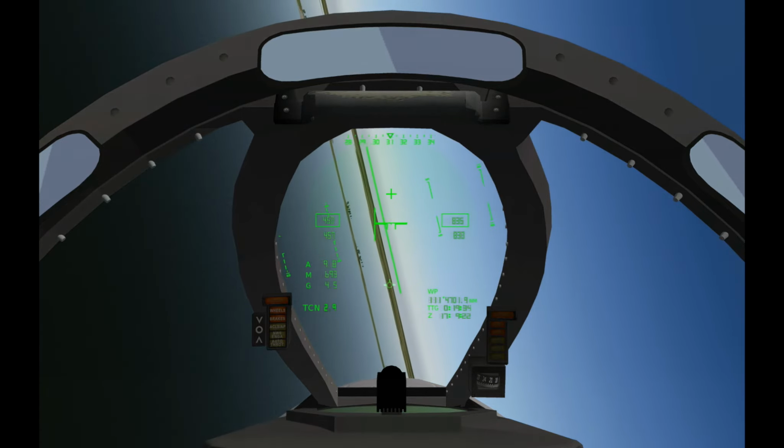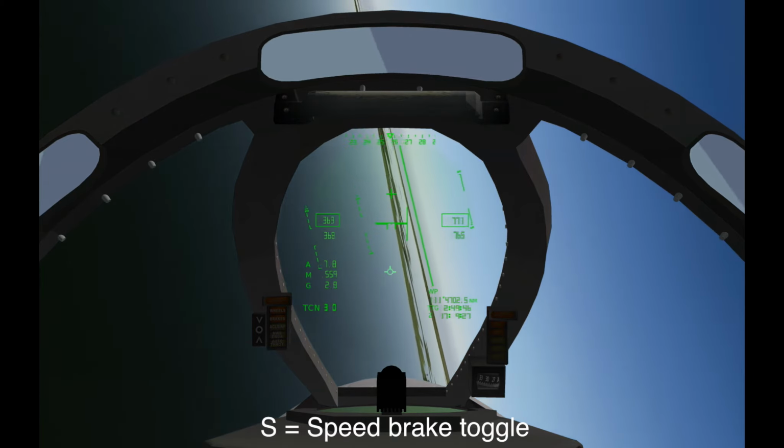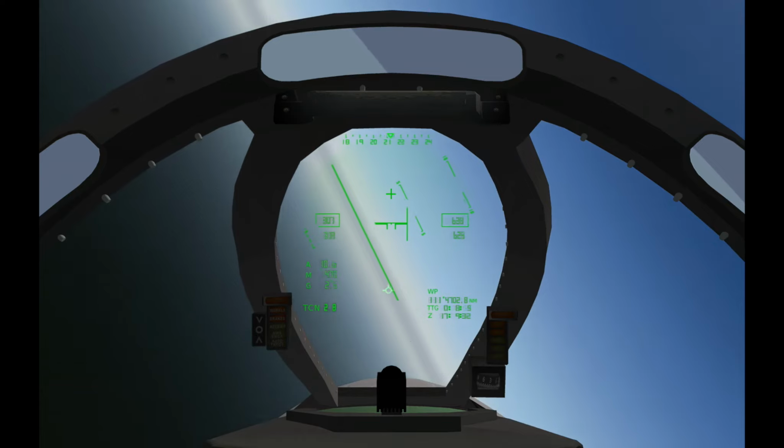In the brake turn, reduce throttle, extend the speed brakes. Pull G's in proportion to your airspeed. If you're at 500 knots, pull 5 G's. If you're at 300 knots, pull 3 G's.